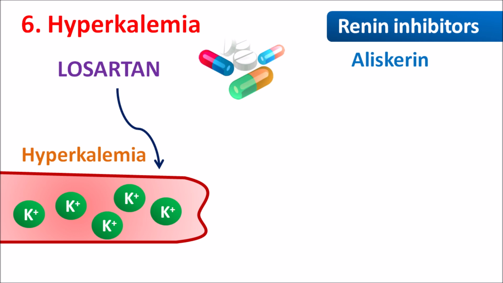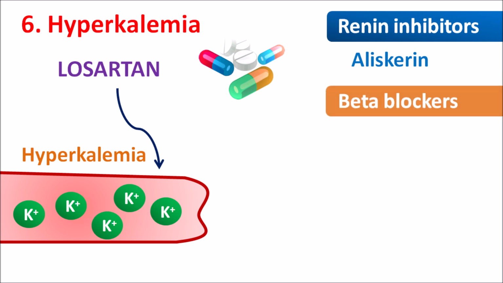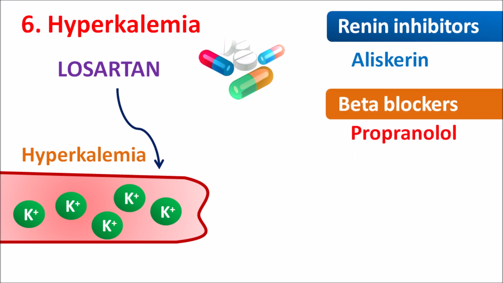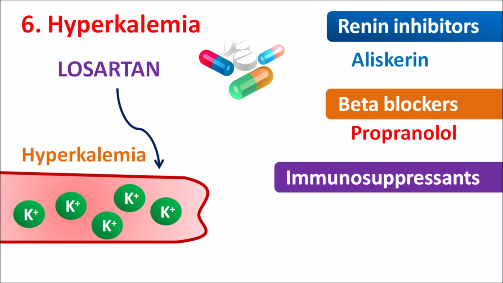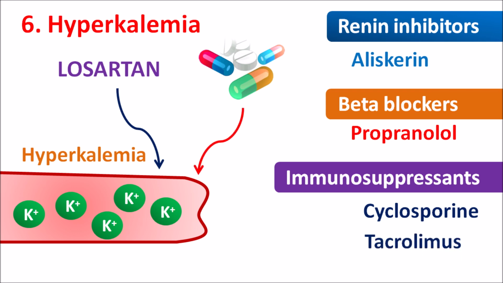with Losartan. Similarly, a few drugs like beta blockers such as propranolol can also increase the potassium levels resulting in hyperkalemia. And immunosuppressants which are used for organ transplantation such as cyclosporine, tacrolimus. So all these drugs can increase the risk of hyperkalemia with Losartan. So when they are combined with Losartan, care should be taken to check any development of hyperkalemia, and the serum potassium level should be thoroughly checked in order to prevent fatal effects of hyperkalemia.